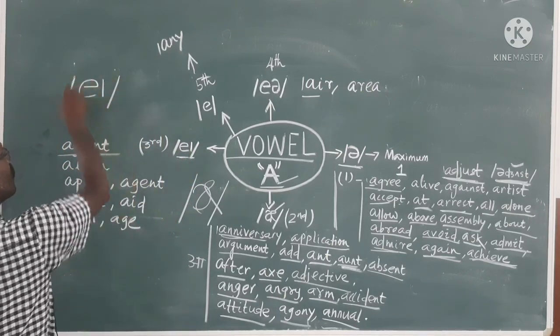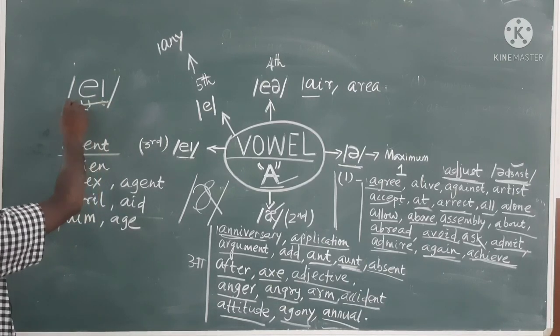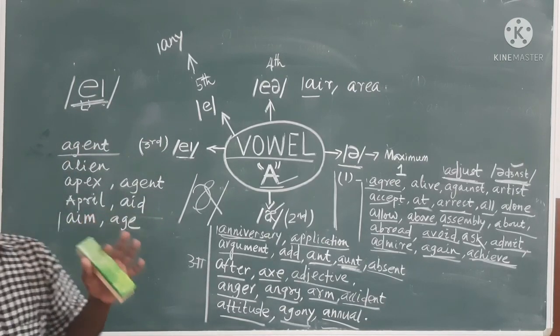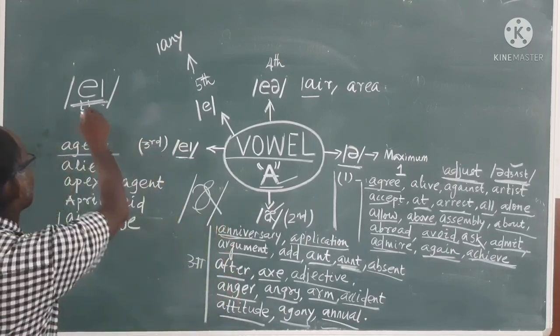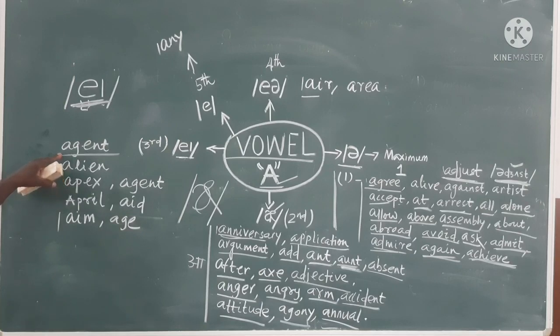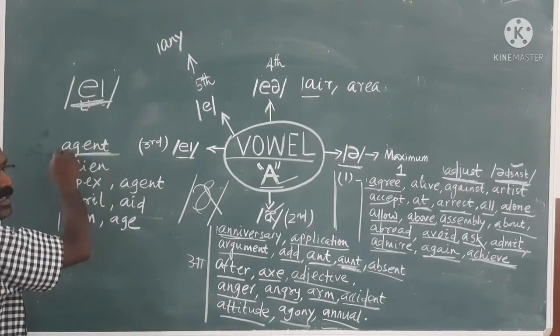You know, it is A, it is E, chota E, A. That means A sound also. A also produces A sound. What is this? You are telling agent. No. My dear student, it will be agent,